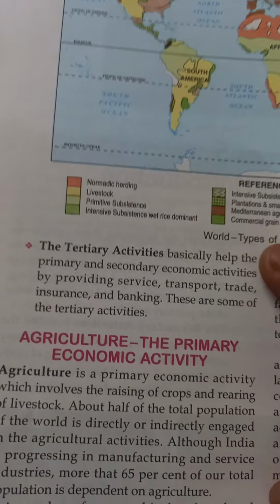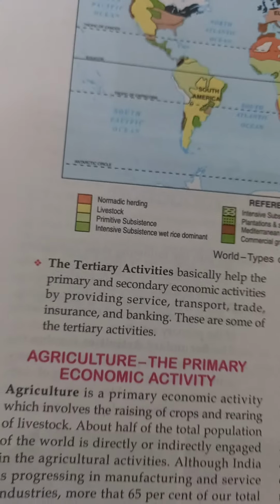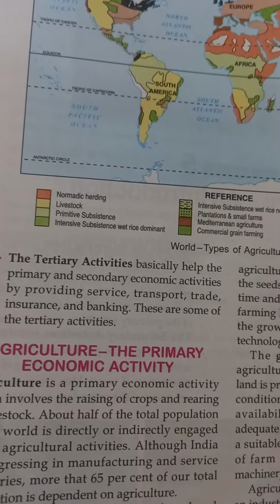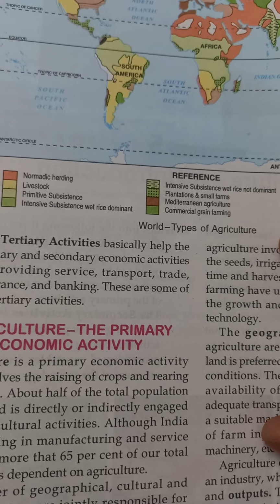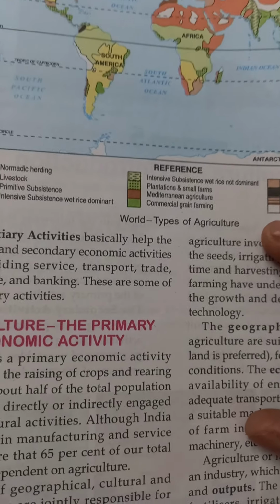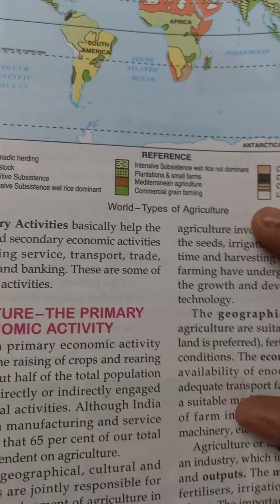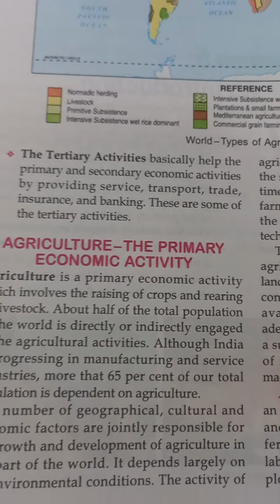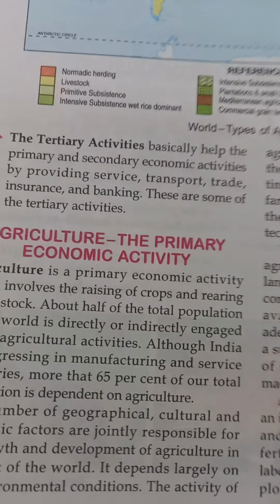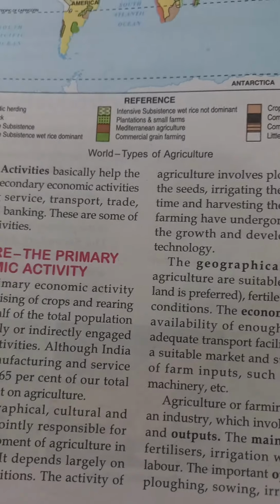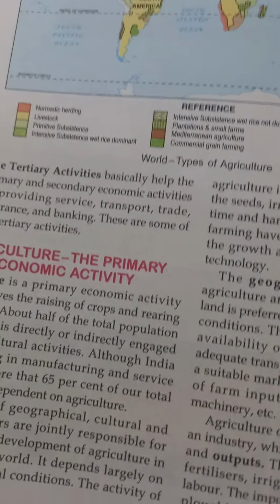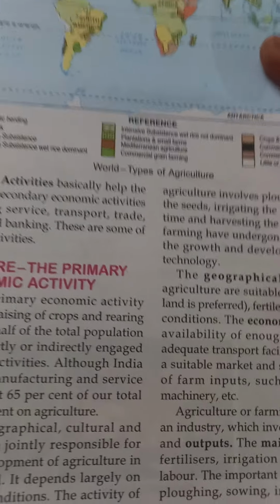Whereas the third one is the tertiary activities. These activities help the primary and secondary activities to provide their services, like transport, banking, and insurance. These are the tertiary activities, which help to develop the primary activities as well as the secondary activities.